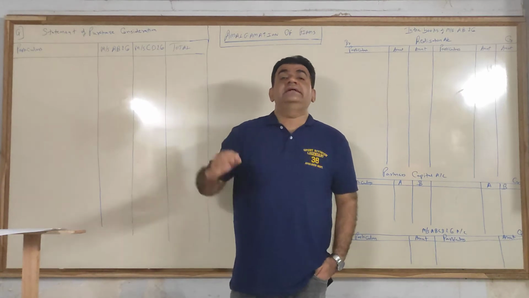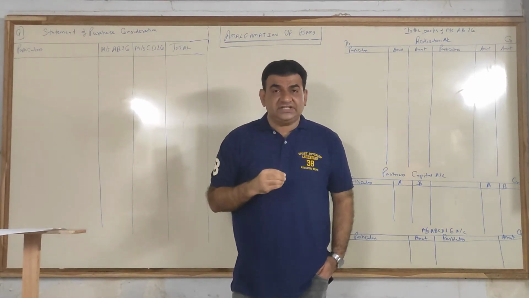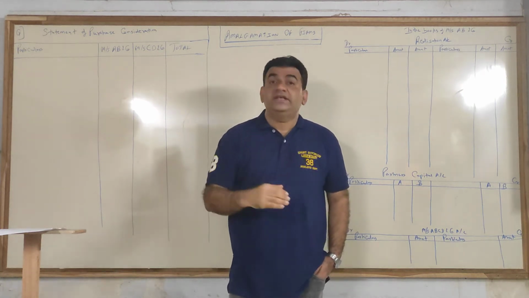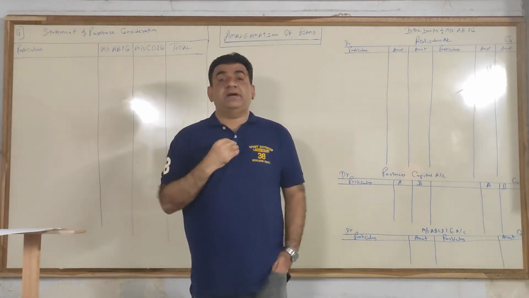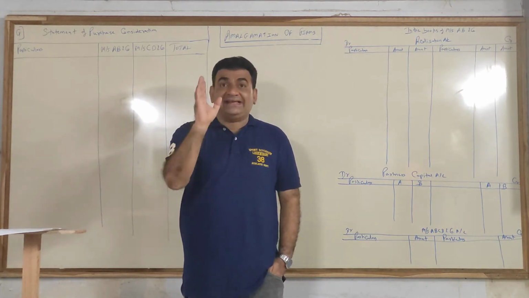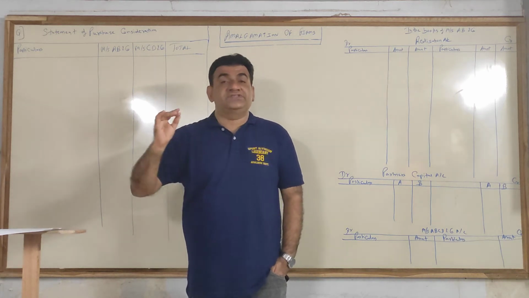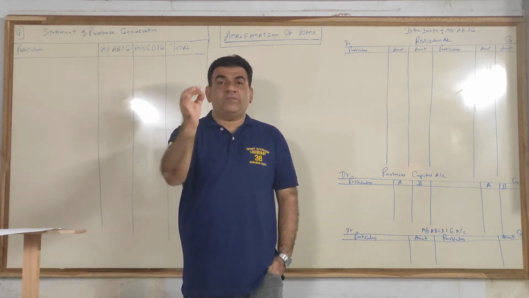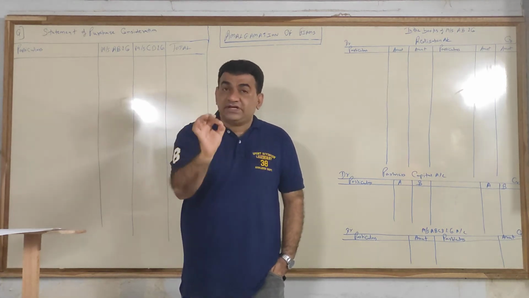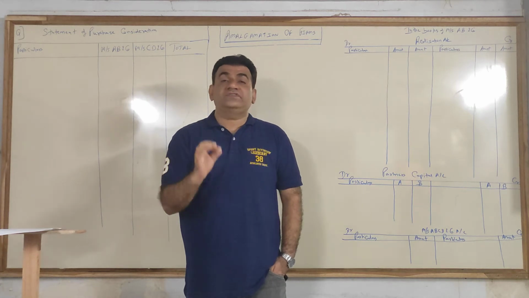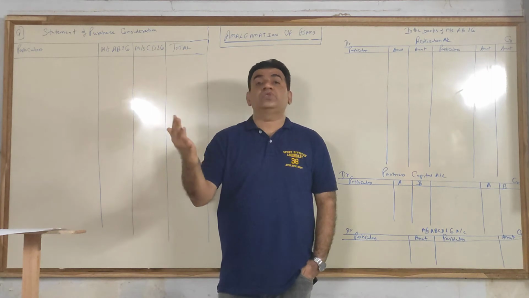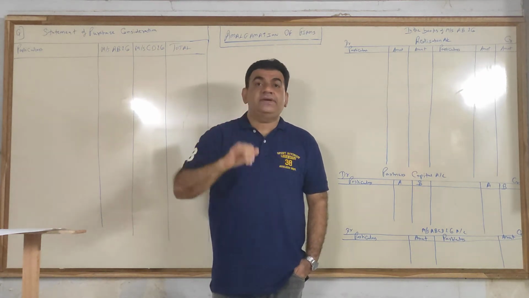So that benefit, they get it in the form of consideration, and for that, we have to prepare a separate statement which will be the starting of each sum of amalgamation, that is the statement of purchase consideration. Commonly, the short form abbreviation we call it is PC, purchase consideration. Purchase consideration is the starting base of each and every sum of amalgamation, not only in this year but also in your final year.